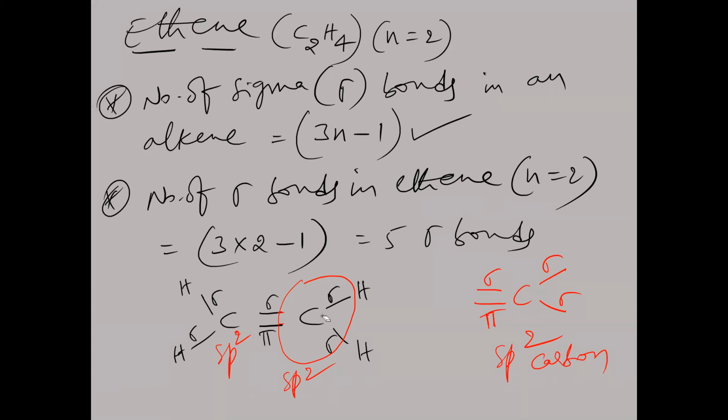Now this carbon is directly attached to how many carbons? 1 carbon. This carbon is also directly attached to one carbon. Okay, is that clear, ma? So from this we can understand which type of hybridization is in each carbon atom. And the total number of sigma bonds in the given alkene is given by the formula 3n minus 1. Take the screenshot, ma.